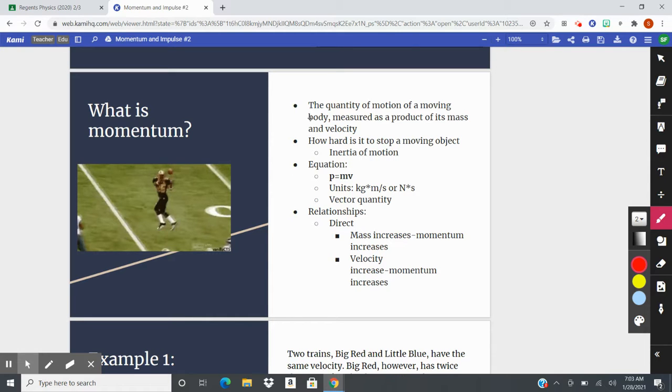Remember inertia, the tendency to resist a change in an object's motion. We think about how hard it is to stop a moving object. When you have momentum, we have mass and we have velocity.